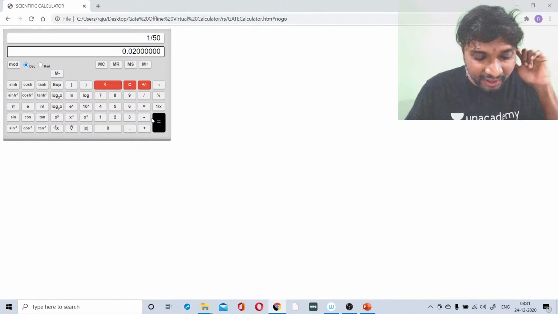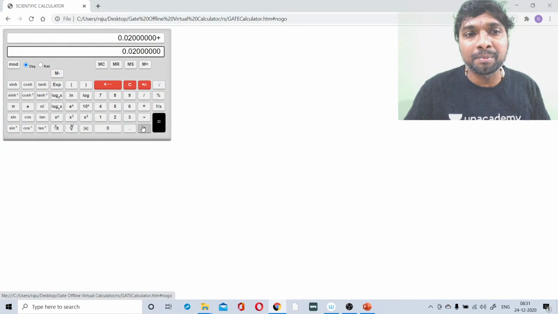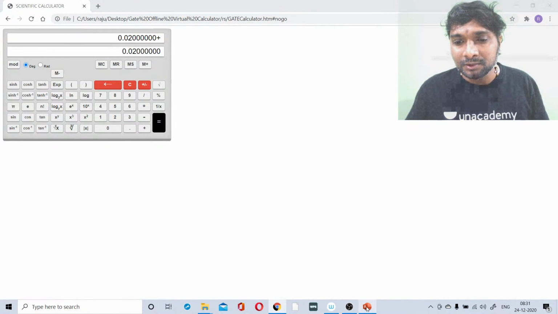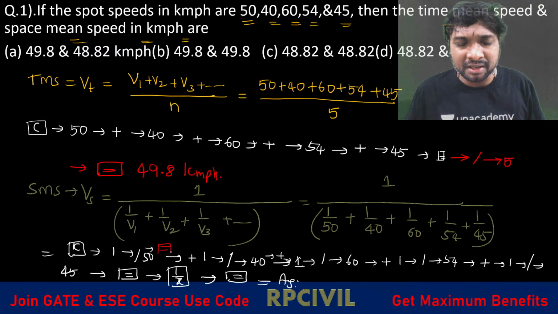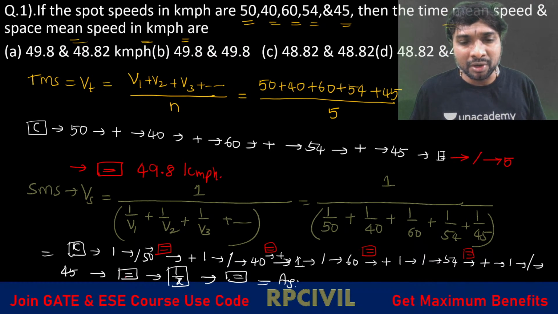Equality symbol you have to press, right? Then after that, plus. So you should not forget the equality symbol. After 1 by 50 there comes the equality symbol, then plus. Then 1 by 40, equality symbol, then plus. Then 1 by 60, equality symbol, then plus, then 1 by 54, equality symbol, then plus, 1 by 45, equality symbol. Like that we have to go. Okay, is that clear?